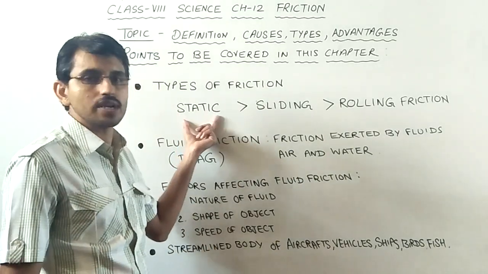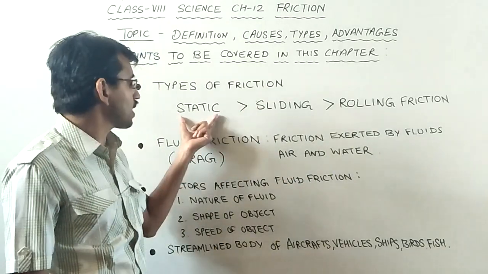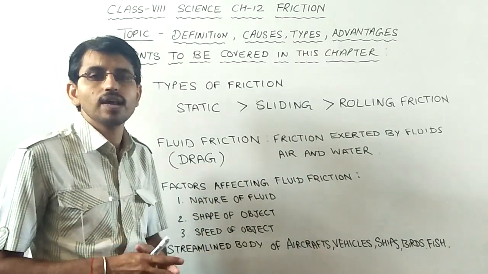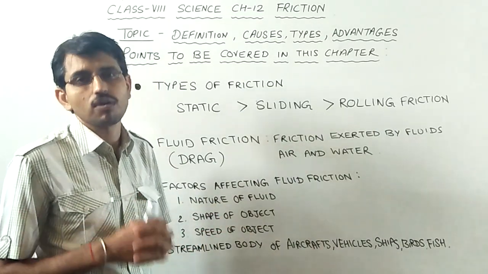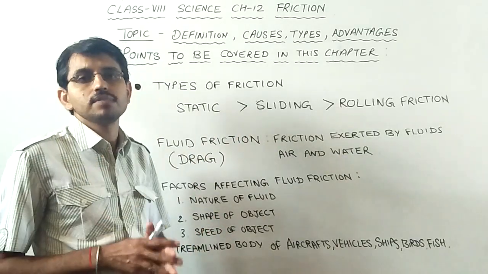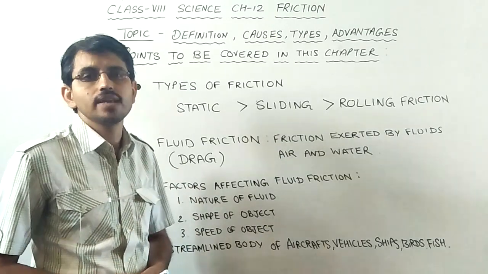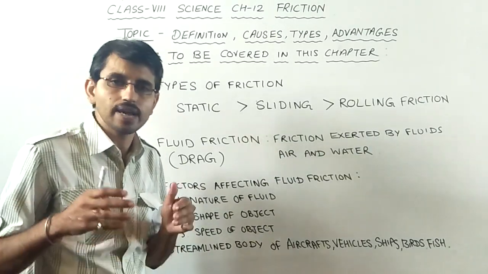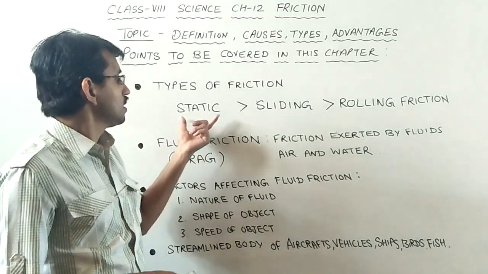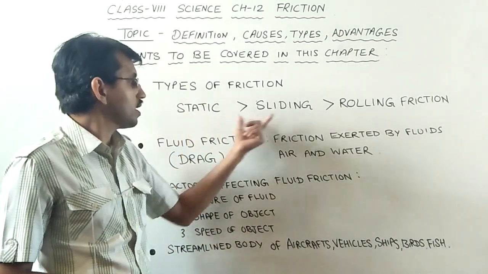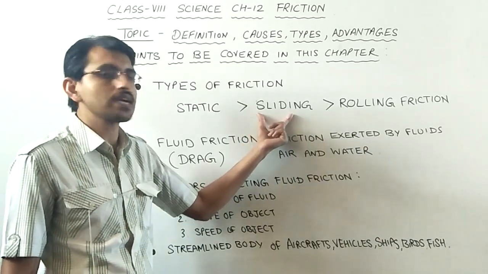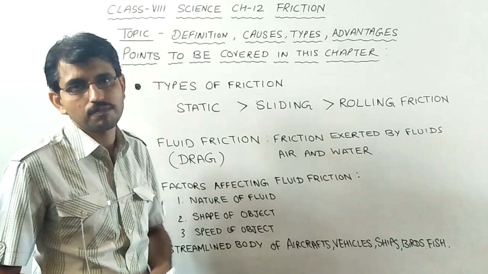Now what happens in static and sliding friction? Why is static friction greater than sliding friction? In static friction, the two objects are at rest, so the interlocking between them is strong. But due to sliding, they do not get enough time to make that interlocking, and hence the object can easily be moved on the floor. So this is the difference. Here they get enough time for interlocking; there, enough time is not available for interlocking with the surfaces, hence the object can easily be slid on the floor.